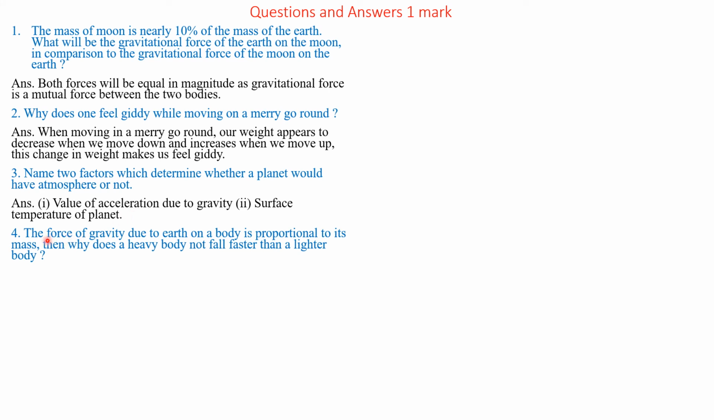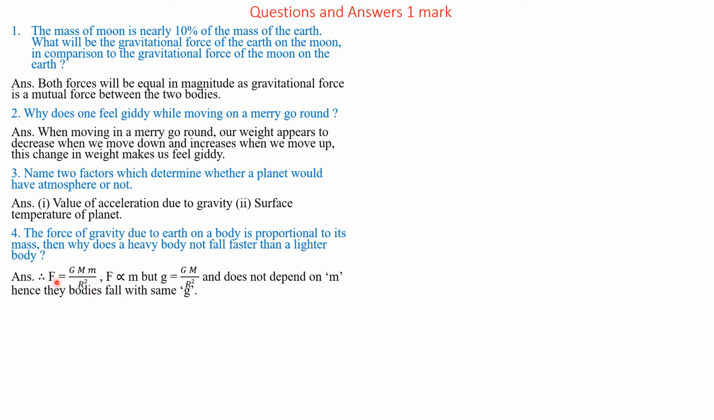Question number 4. The force of gravity due to Earth on a body is proportional to its mass. Then why does a heavy body not fall faster than a lighter body? The question I will read once again. The force of gravity due to Earth on a body is proportional to its mass, force is proportional to mass. Then why does a heavy body not fall faster than a lighter body? This is the question.